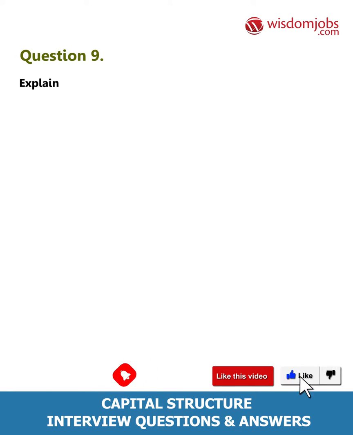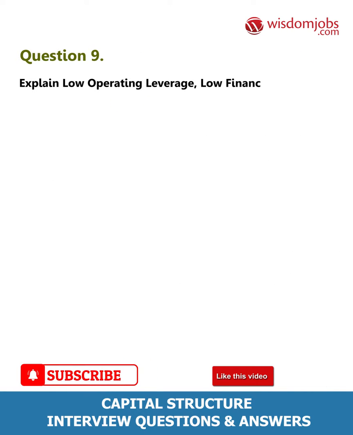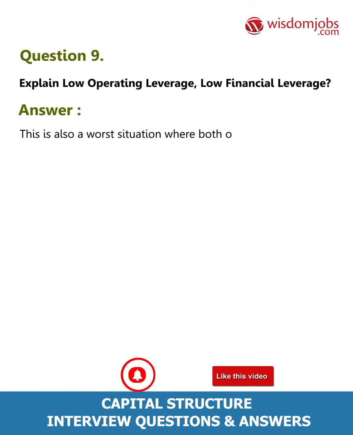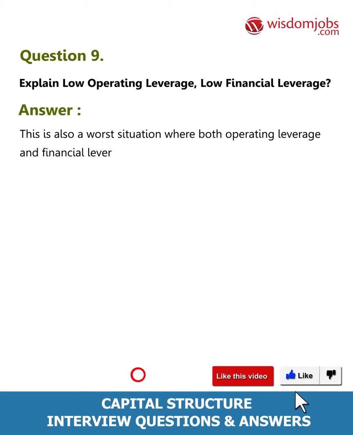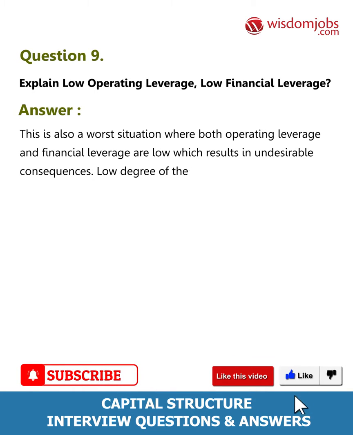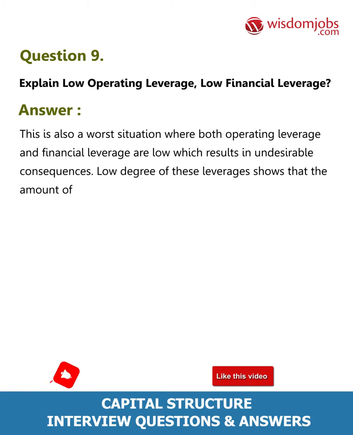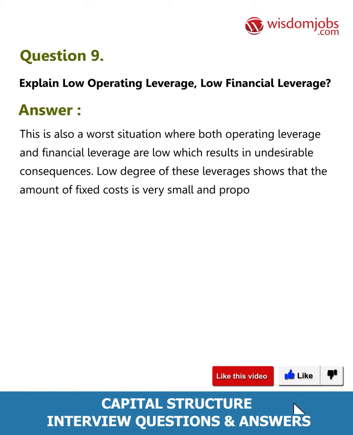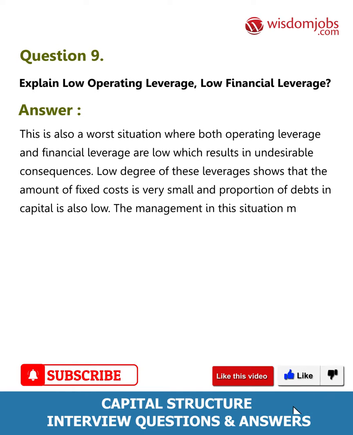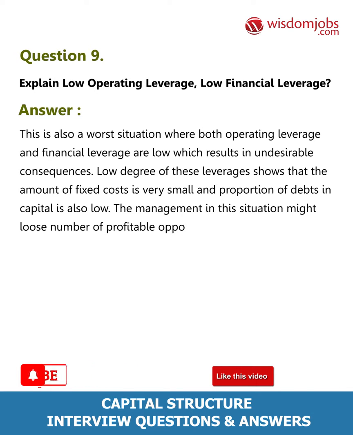Question 9. Explain low operating leverage, low financial leverage. Answer. This is also a worst situation where both operating leverage and financial leverage are low, which results in undesirable consequences. Low degree of these leverages shows that the amount of fixed costs is very small and proportion of debts in capital is also low. The management in this situation might lose a number of profitable opportunities and investments.